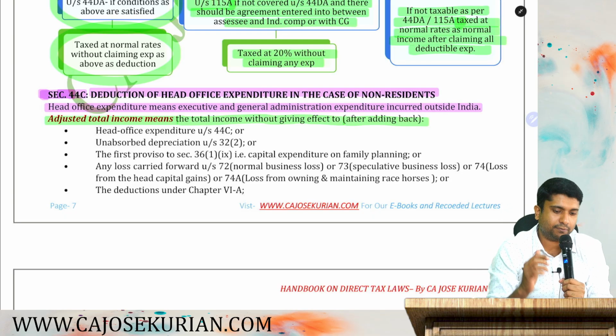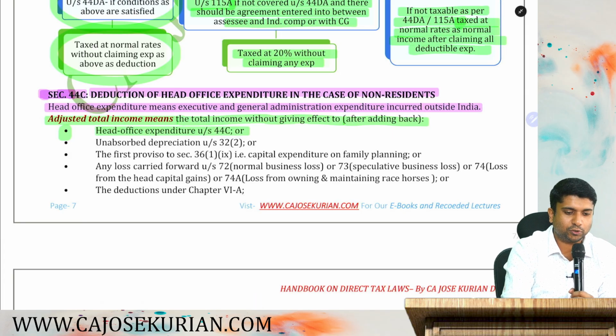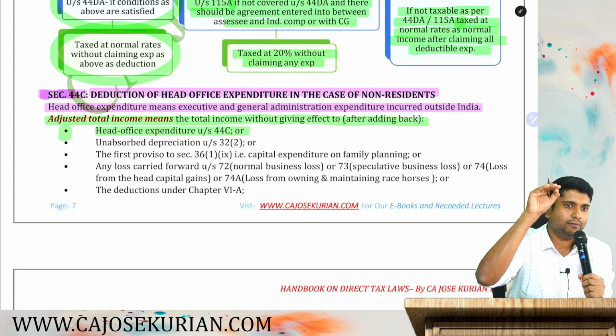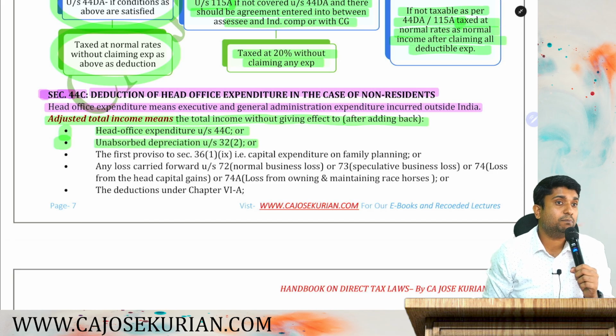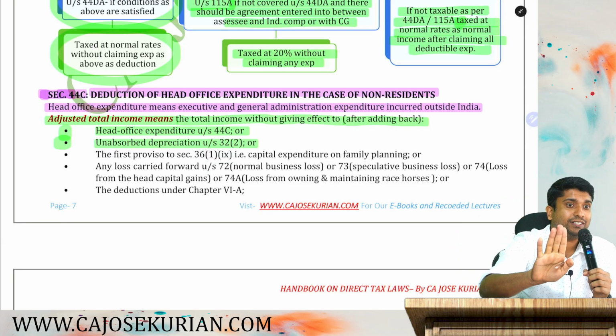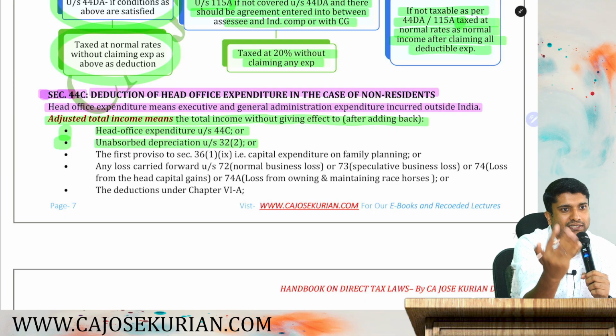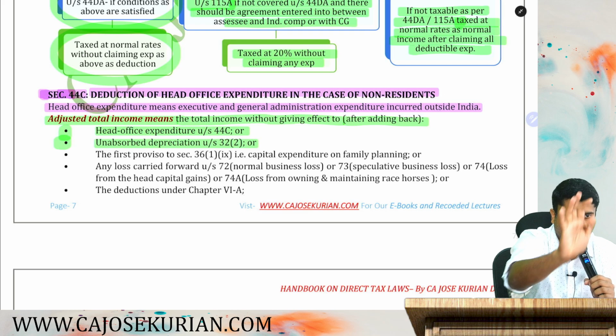Which are the following items? First of all, head office expenditure, 44C. You are not supposed to claim any head office expenditure while computing the total income. Number 2, unabsorbed depreciation. What is unabsorbed depreciation? Last year's depreciation you are not supposed to charge. Current year depreciation you can charge. Unabsorbed depreciation brought forward you are not supposed to adjust.